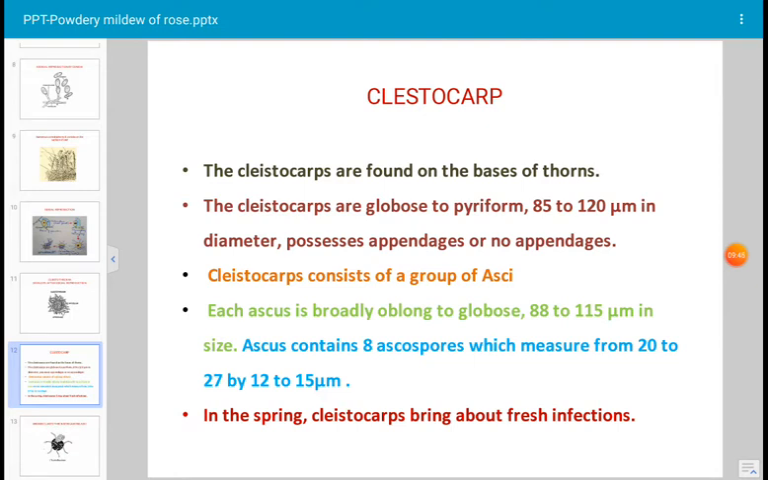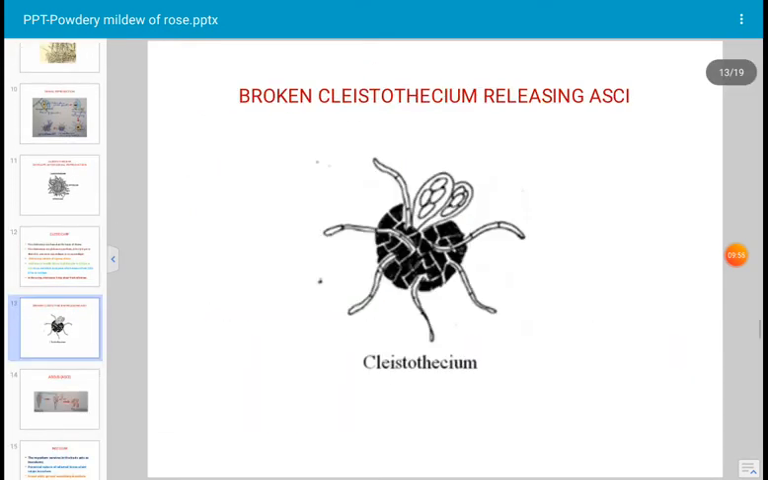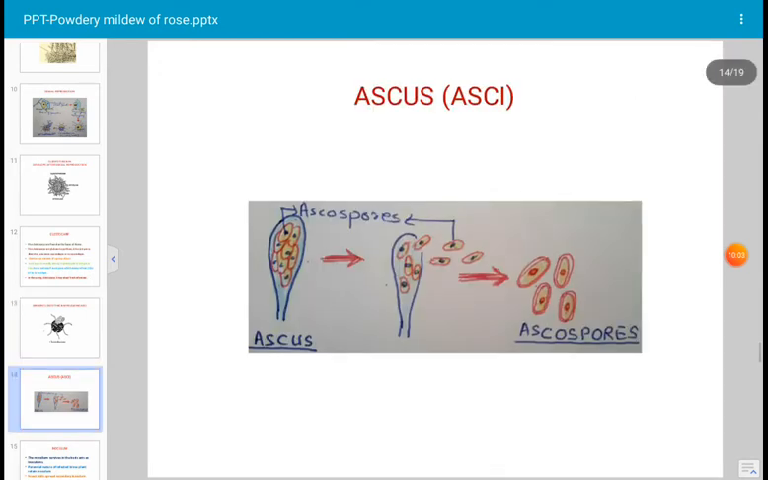The cleistocarps consist of a group of asci. Each ascus is broad, as I told you, and these are carried away by wind or they remain in soil for a long duration. This figure is showing the broken cleistothecium. It is a hand-drawn figure, a drawing done by me. And this is the ascus.